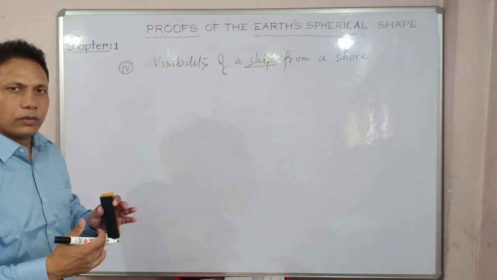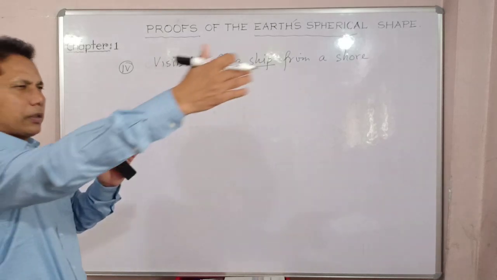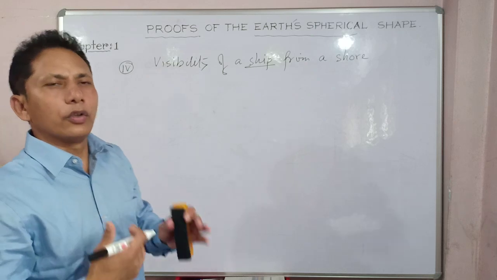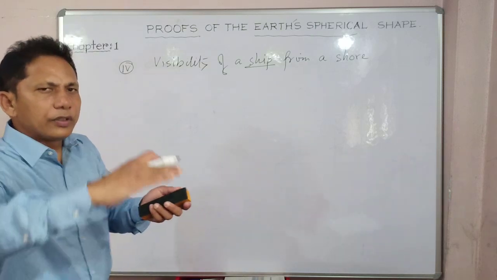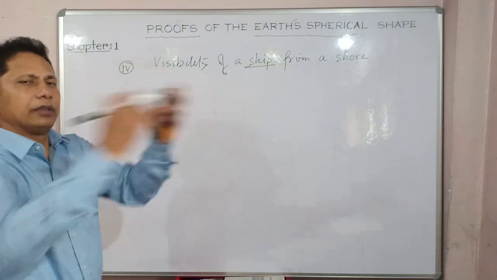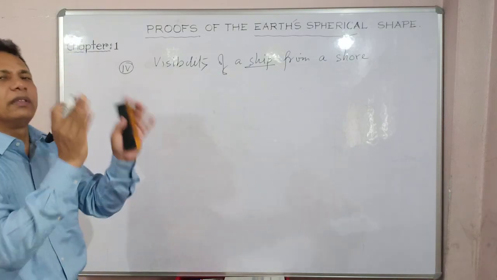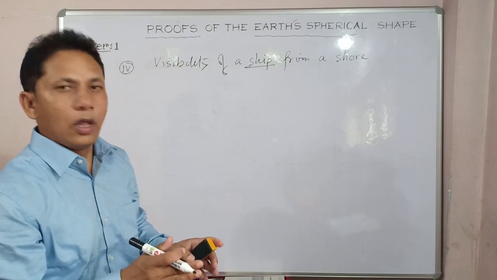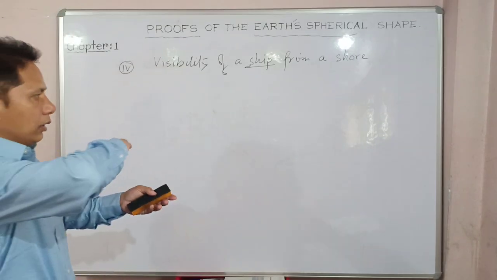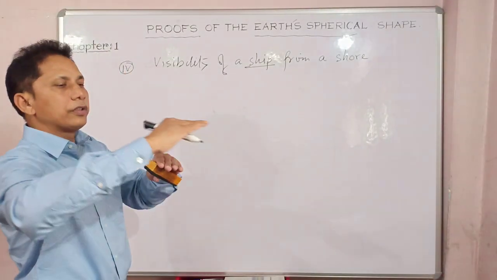Got my point? At the time of first sight, you cannot see the entire ship when it is coming from the far side towards you, towards the shore, right? This is only because of the curvature shape of the Earth, or the spherical shape of the Earth. Had it been flat, the entire ship could have been seen in its entirety, but that is not the case actually. So it proves the Earth's curvature. The ship is approaching on the curved shape of the Earth.